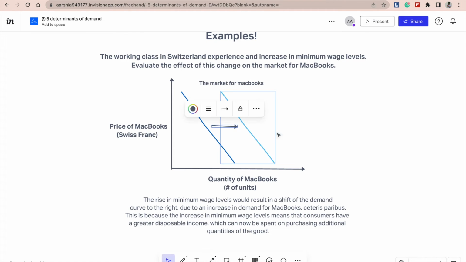So, we can put that here and illustrate this by a movement of the arrow to the right. Now, if you were asked to write this in written form, you could simply say, the rise in minimum wage levels would result in a shift of the demand curve to the right, due to an increase in demand for MacBooks, ceteris paribus. This is because the increase in minimum wage levels means that the consumer has a greater disposable income, which can now be spent on purchasing additional quantities of the good.